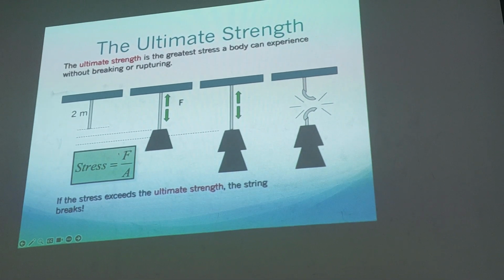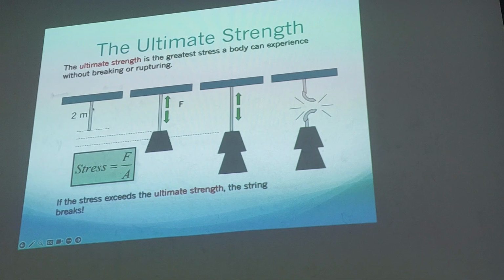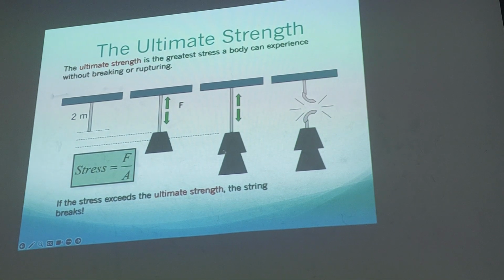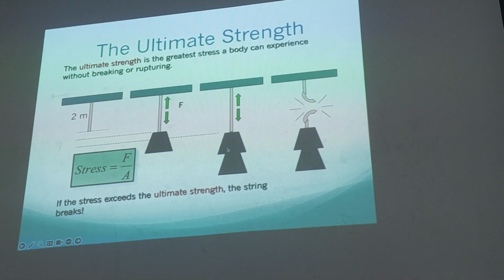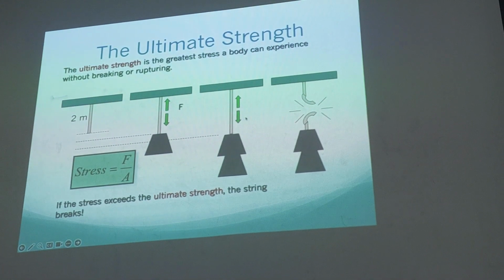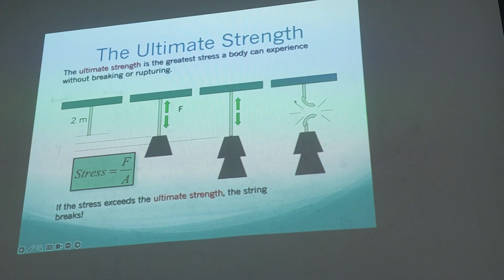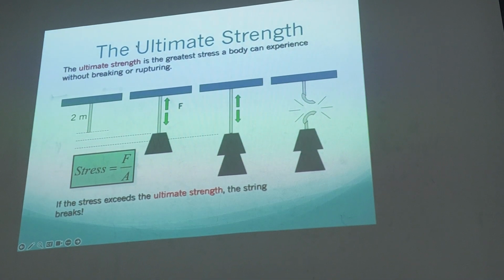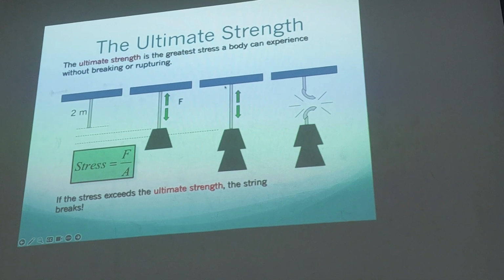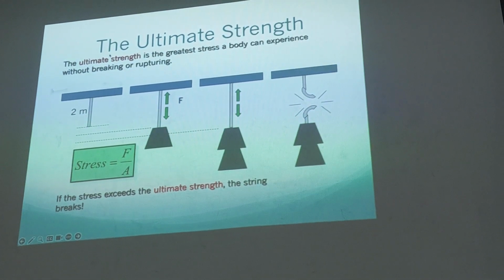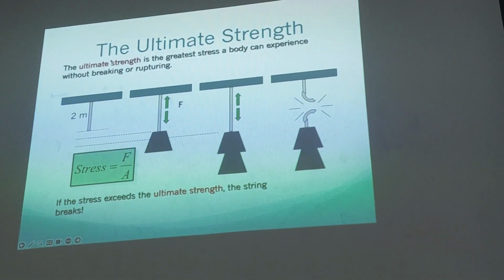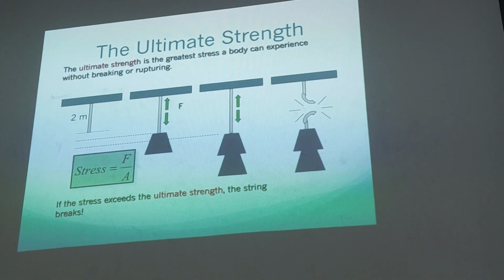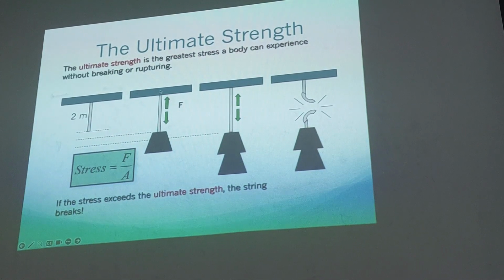So if the stress is F per A, its maximum is, for example, 100 Newton or something, but if you make it double until 200, it will snap. So the name of the strength before it snaps is the ultimate strength.